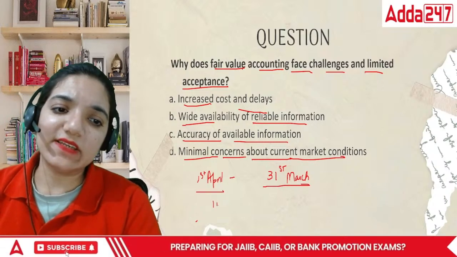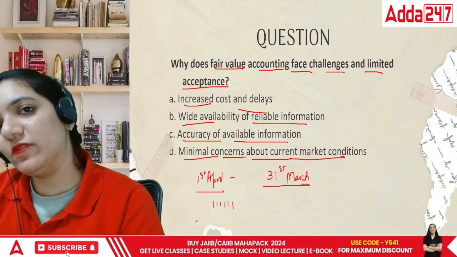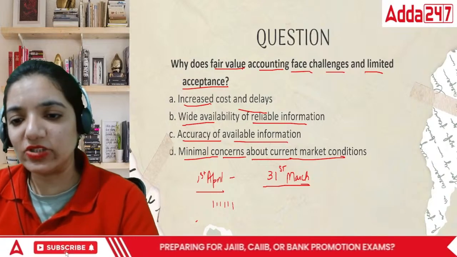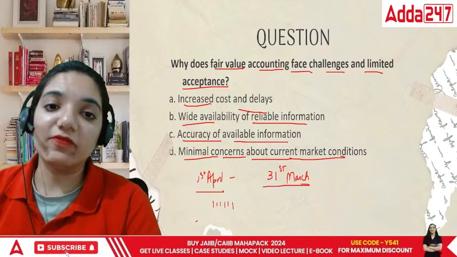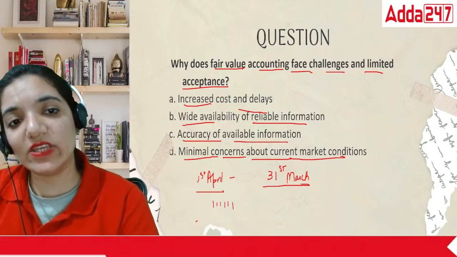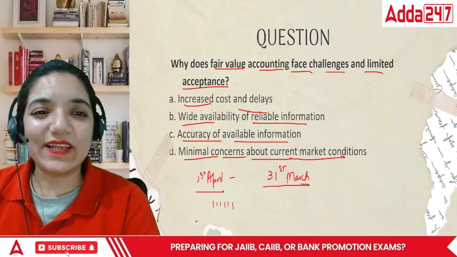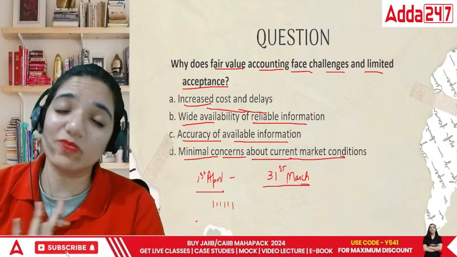So every single day, if the market value of the goods is changing, after a few days you will see a change in demand. So if there would be a change in demand, change in pattern, there is one problem. By the end of the day, how will you find it out? So in terms of the 1st of April to 31st of March, there is a change occurring in this area. So that is because we are looking forward to increased cost and delays that will occur, because every single day tracing is not possible.